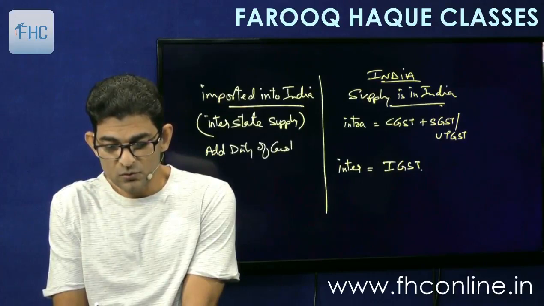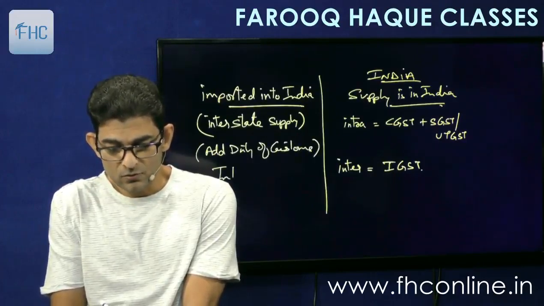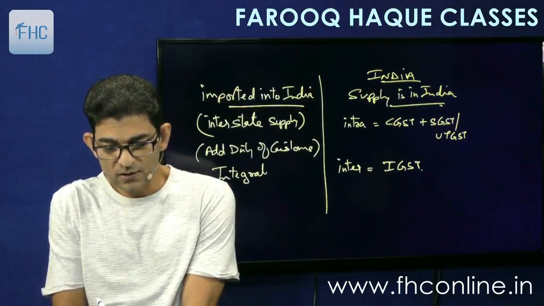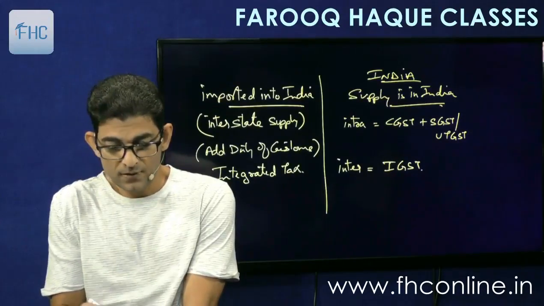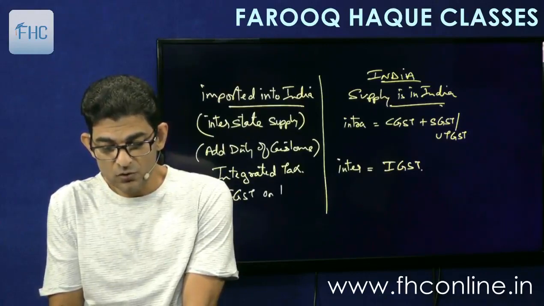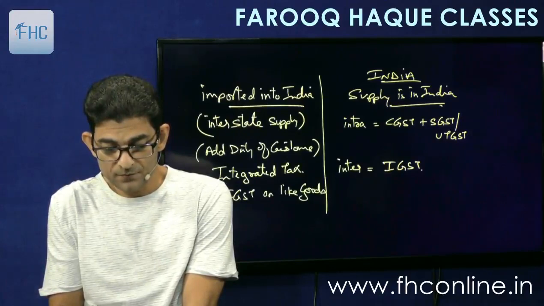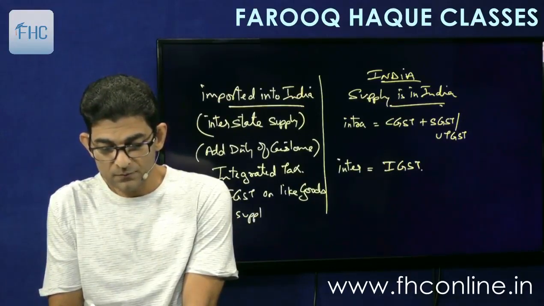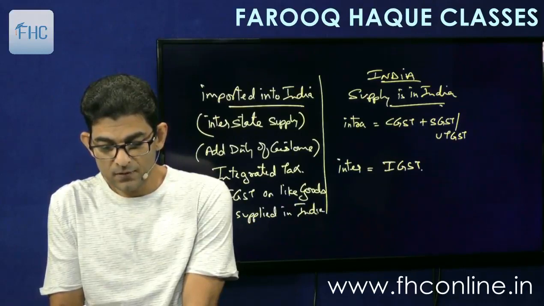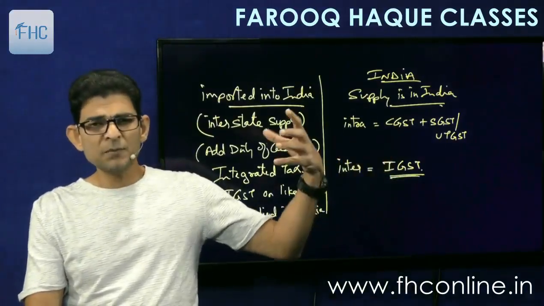It is called additional duty of customs, commonly known as integrated tax, which is equal to IGST on like goods if supplied in India. Means here whatever IGST is applicable on these goods, like for example if we talk about